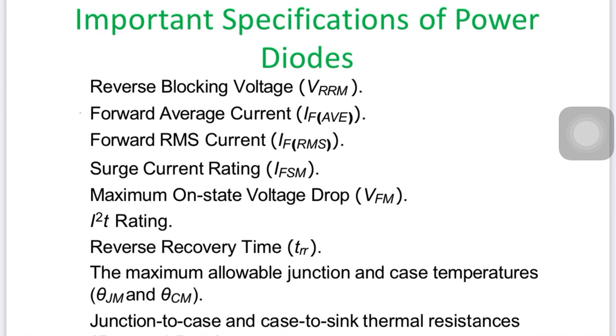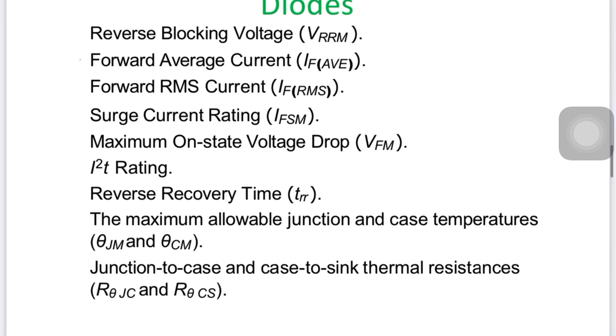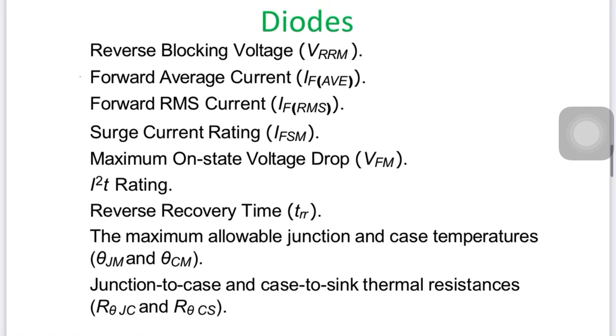I square RT rating, heat rating, reverse recovery time, maximum available junction case temperature, and junction to case to sink thermal resistance. These are the parameters that must be chosen in such a manner when we decide or design a converter.